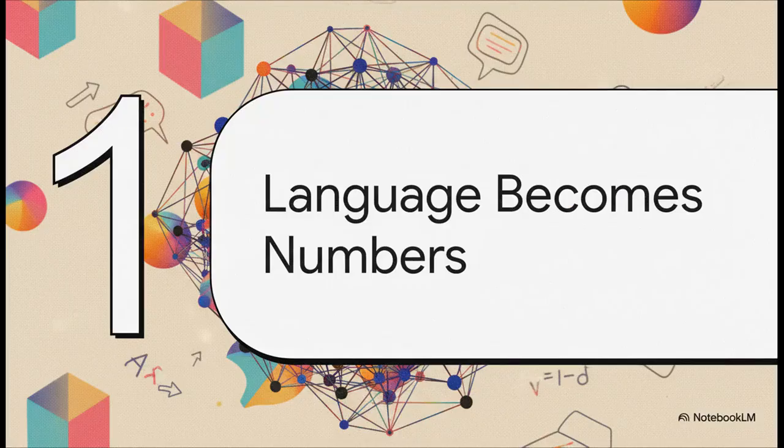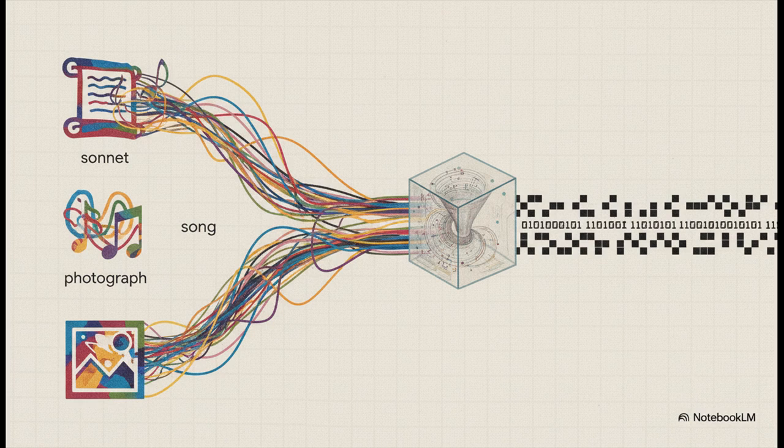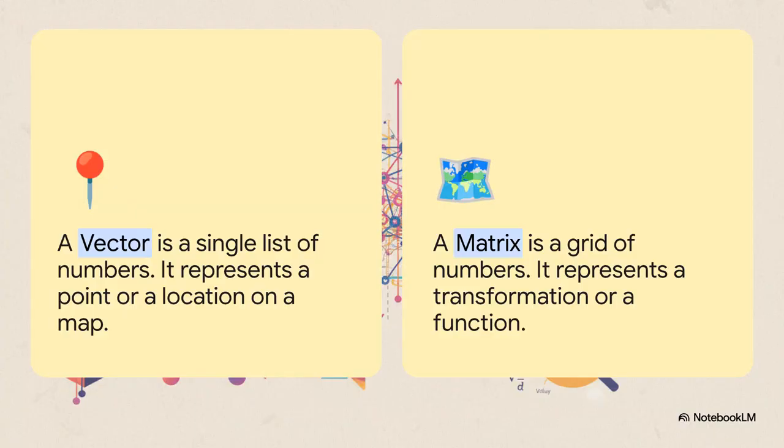All right, so the first step in this whole process is turning a language into something a computer can actually work with. And that means one thing: numbers. This is rule number one of all AI. Everything, and I mean everything, whether it's text, sound, a picture of your cat, has to get turned into numbers first. It's the only language the machine speaks. All that rich, messy human stuff has to be translated into a clean, ordered list of numbers. If you don't do that, nothing else can happen. It's the starting line.